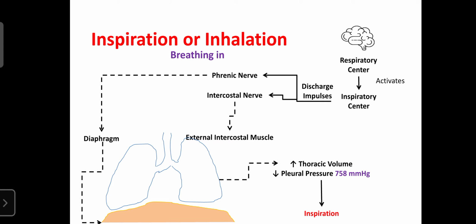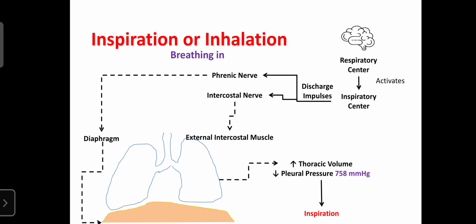So dear students, for inspiration, the inspiratory area plays an important role in regulating inspiration or expiration. Only under the guidance of the inspiratory area or inspiratory center do inspiration and inhalation occur, and only then can air enter from the environment into the lungs. These inspiratory areas are mainly present in the respiratory center, and the respiratory center is mainly present in the medulla oblongata.